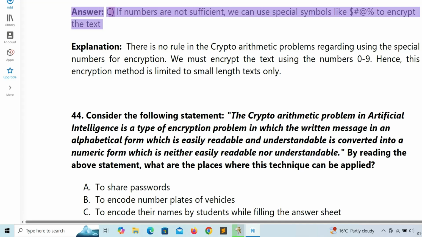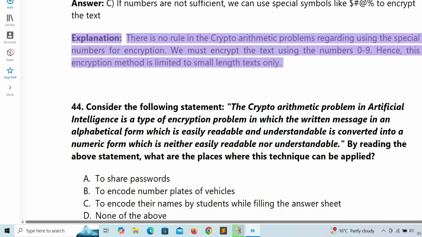Answer: C. Explanation: There is no rule in cryptarithmetic problems regarding using special symbols for encryption. We must encrypt the text using the numbers 0 to 9. Hence, this encryption method is limited to small-length texts only.